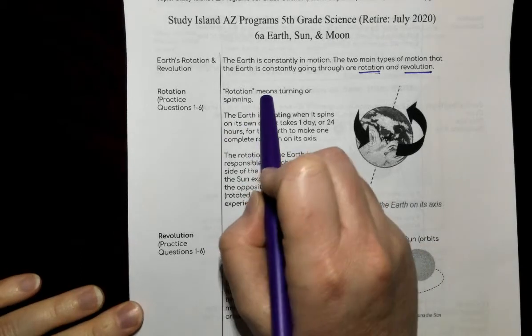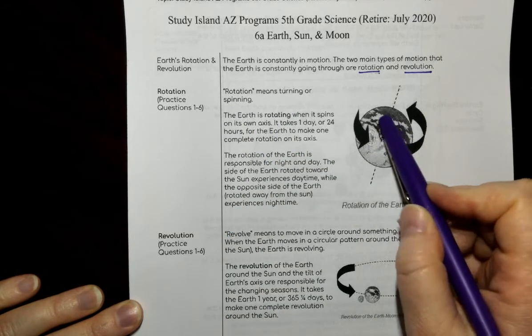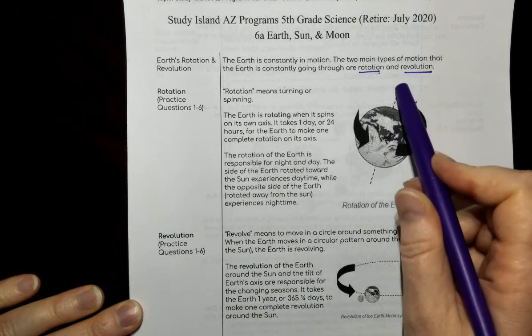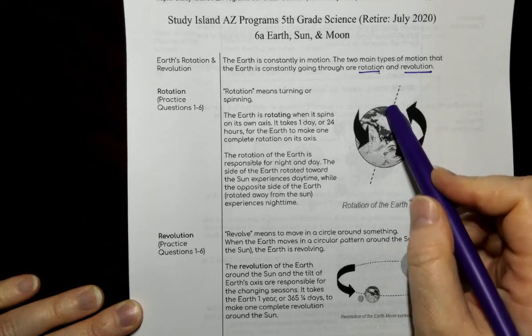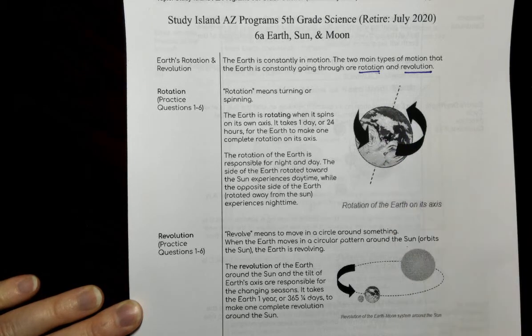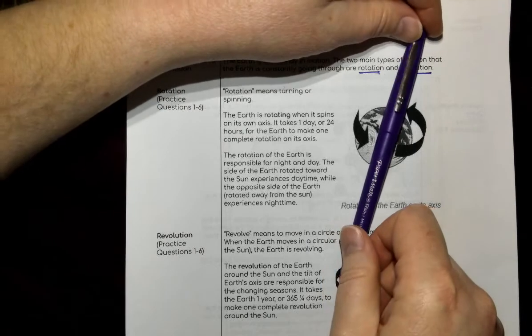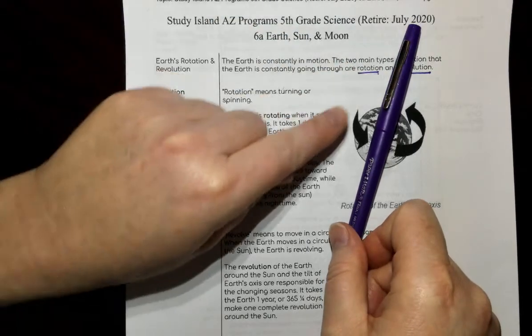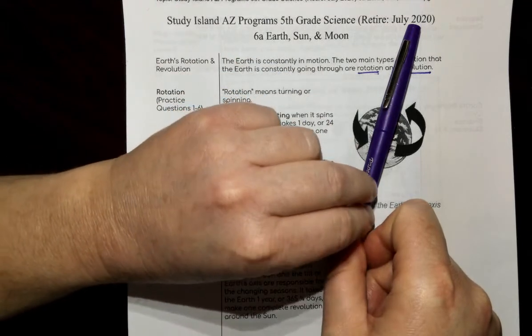But the word rotation means turning or spinning. So if this right here is the Earth, and you imagine a little dotted line going right through the middle, going from the North Pole down through the center of the Earth and out through the South Pole. And let's say you're sitting right here on the Earth on my little metal part of my pen.